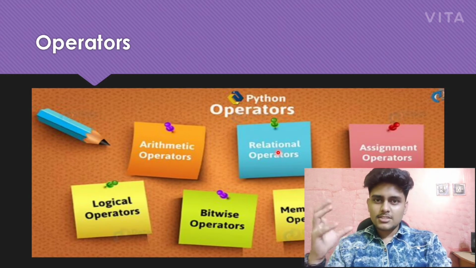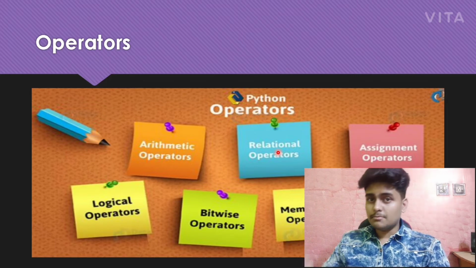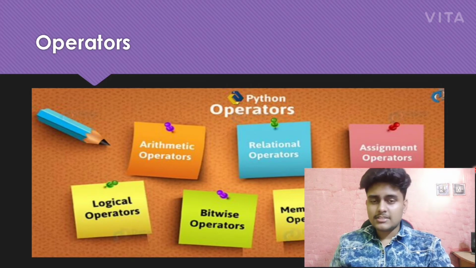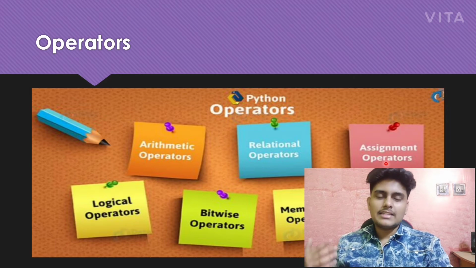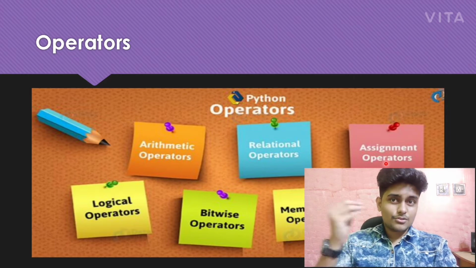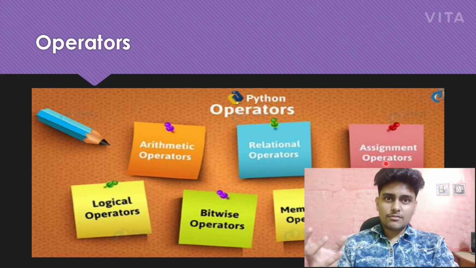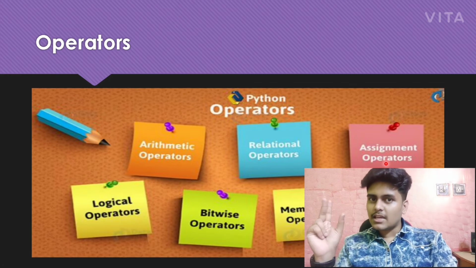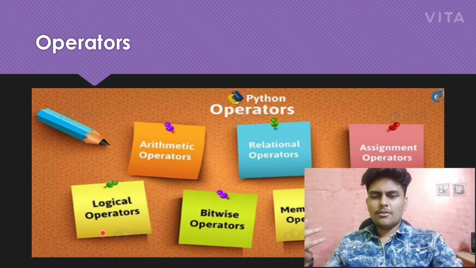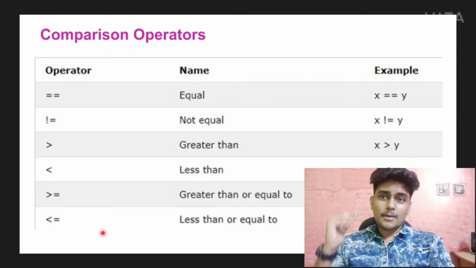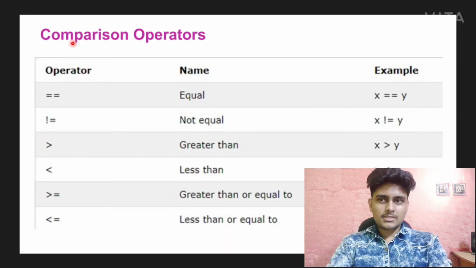Relational means you can check which one is bigger, like greater than, less than, not equal to. Assignment operators assign a value, like a equals 5. When you do a equals 5, that 5 is assigned to a. That's assignment operators. Then logical operators, true, false. But the main ones are comparison operators, and another which I will show in the next slide.